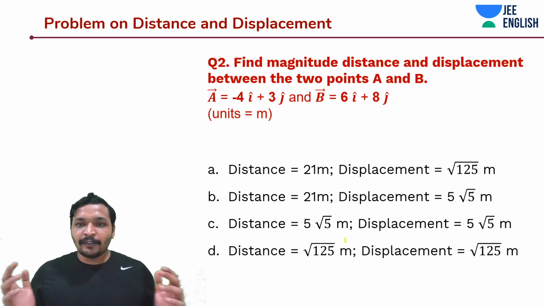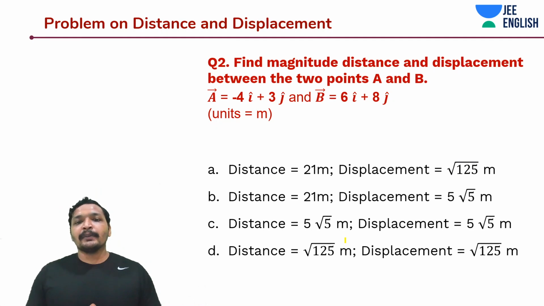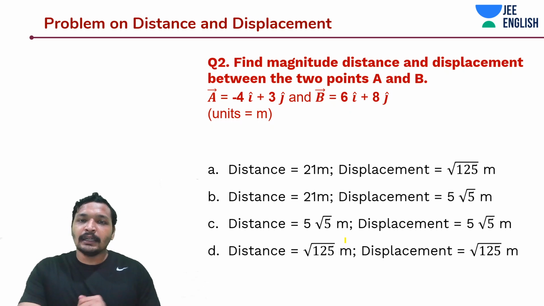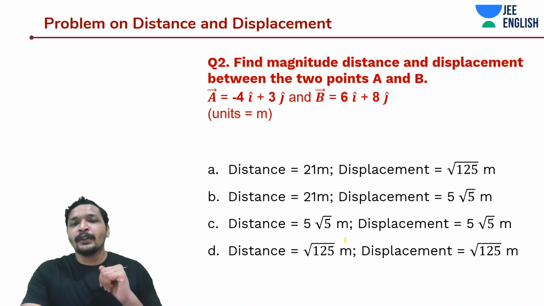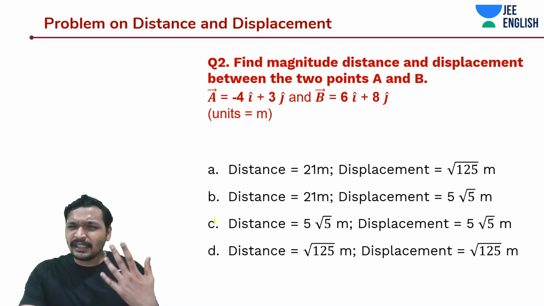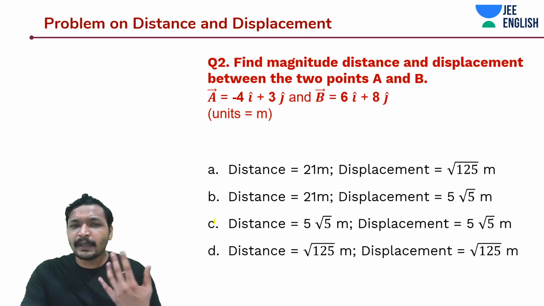Now, this is a very simple one. Find the magnitude of distance and displacement between points A and B. This is something that we have done earlier. You know the answer very well, I guess. Is it both the same? Of course they are the same. I've just kept it a little confusing for you so that you're able to notice such things in your exam. Generally you don't get things like this, but maybe in some exams you may.